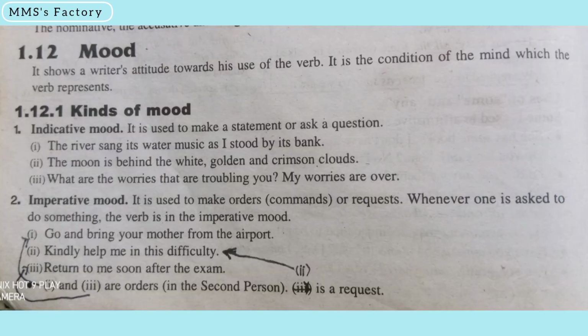Mood. It shows a writer's attitude towards his use of verb. It is the condition of the mind which the verb presents. Kinds of mood. Indicative mood.